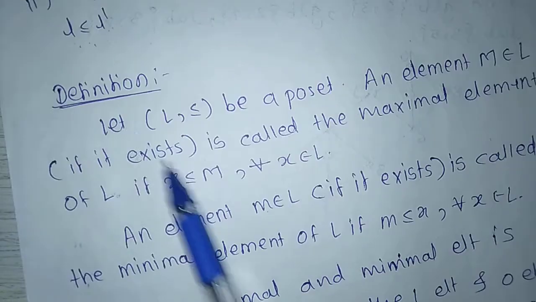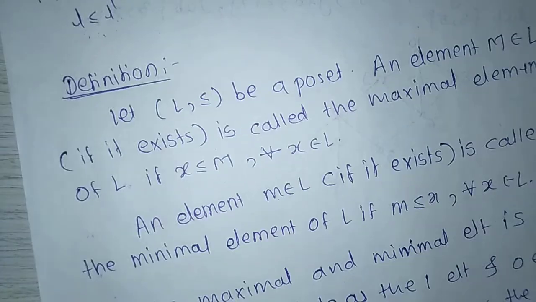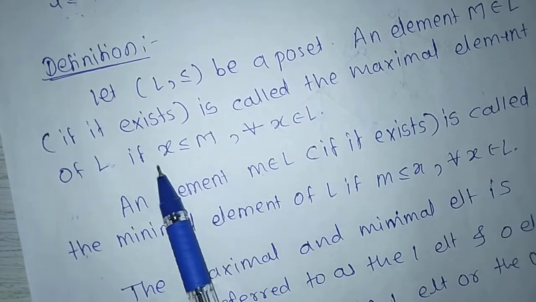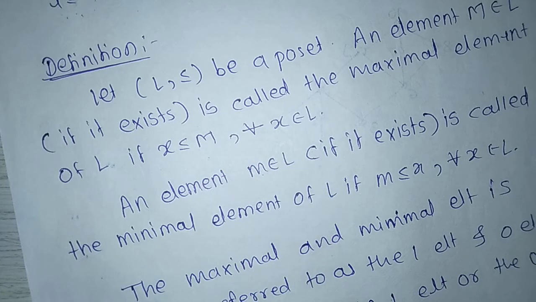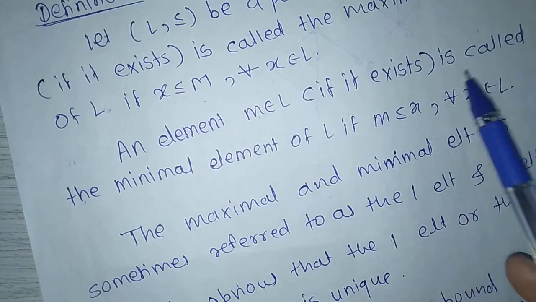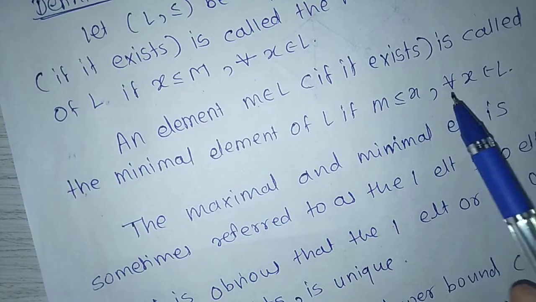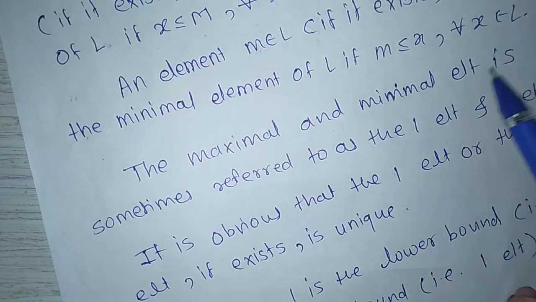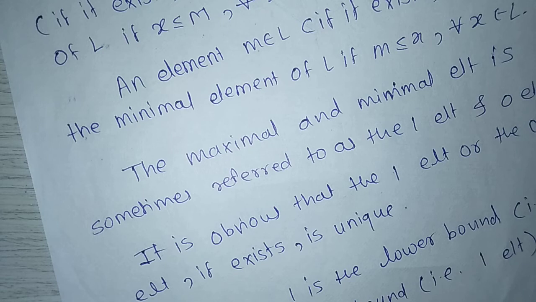Next definition, let (L, ≤) be a poset and element capital M belongs to L, if it exists, is called the maximal element of L if x ≤ M for all x belongs to L. An element small m belongs to L, if it exists, is called the minimal element of L if m ≤ x for all x belongs to L. The maximal and minimal elements are sometimes referred to as the one element and zero element.